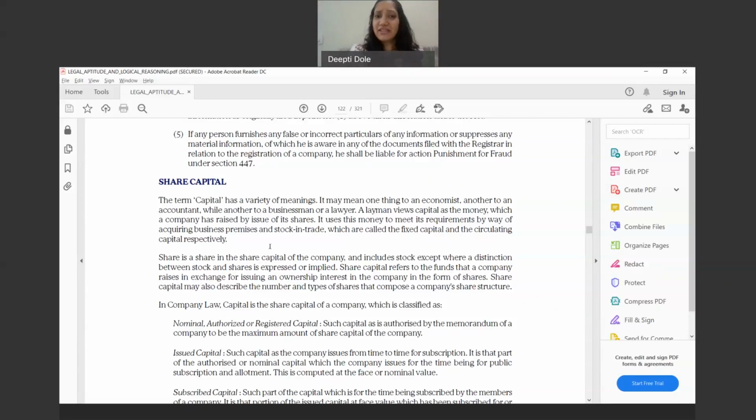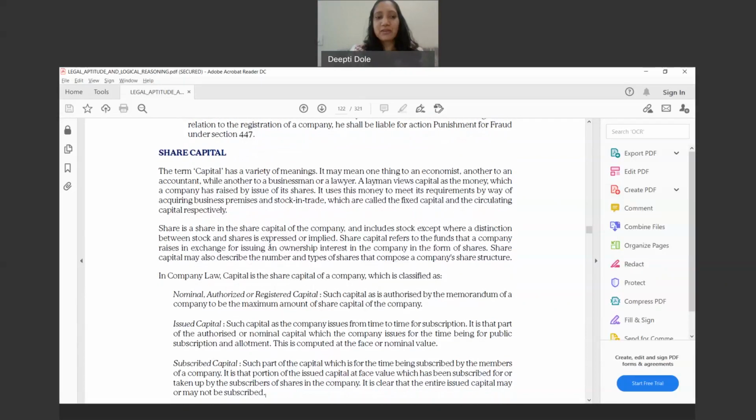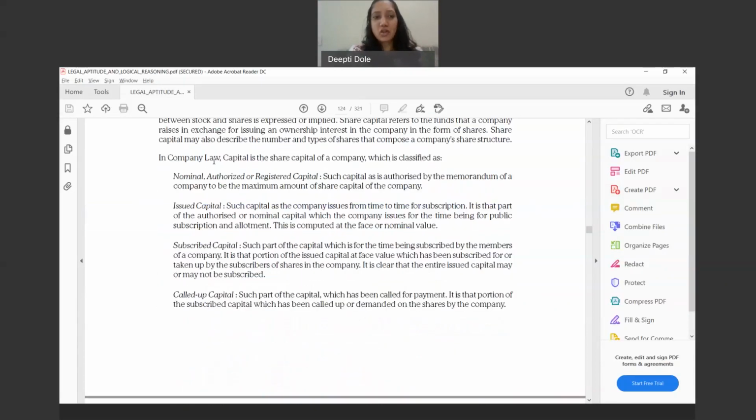Now there are various distinctions between the types of share capital, that is, authorized, nominal or registered capital. So what is nominal, authorized, registered capital? It is a notional number. What is a notional number?